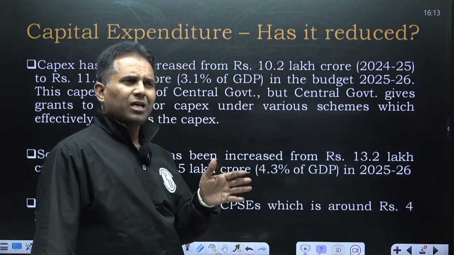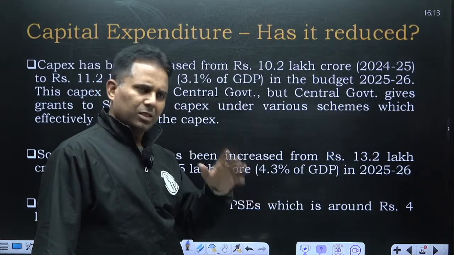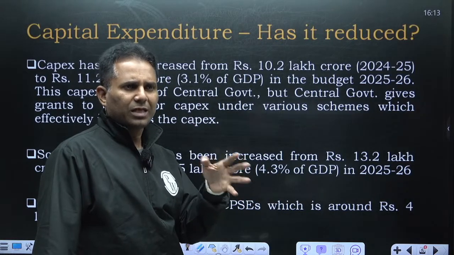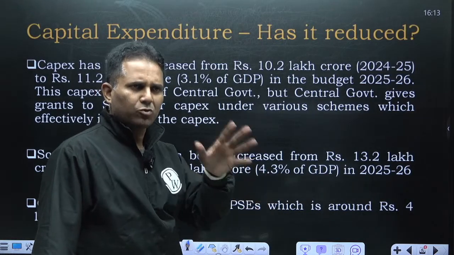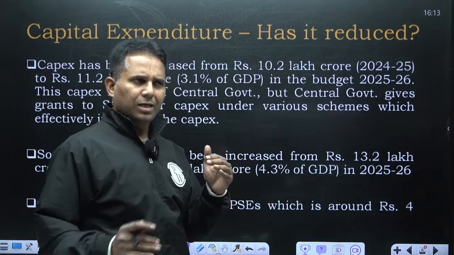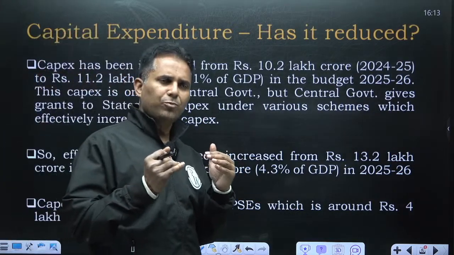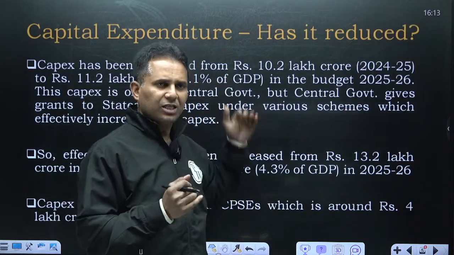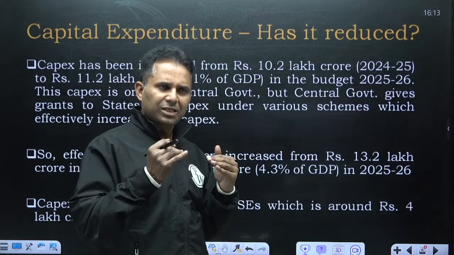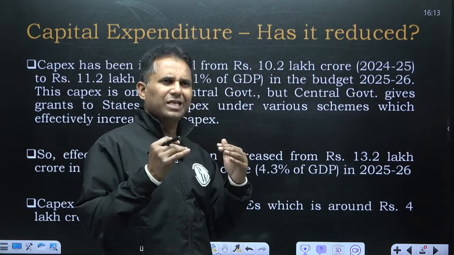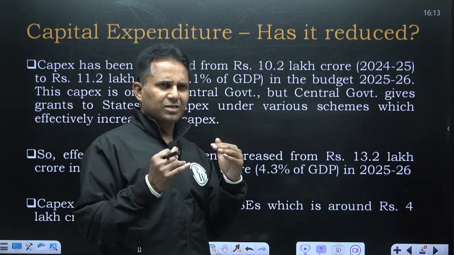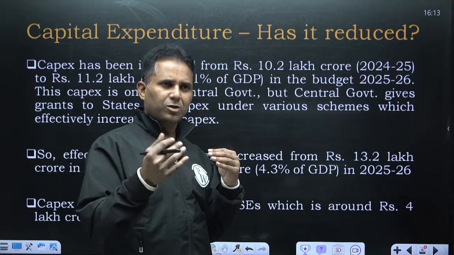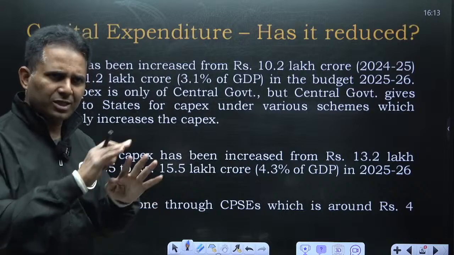That's the reason. And in general also, in the last so many years, our capital expenditure has always been comparatively less as compared to revenue expenditure. So that bar needed to be increased. So government increased the capex from 1.5% to 3% of GDP. Now as a percentage, it cannot keep on increasing. So now it has come to a fair level that we have certain revenue expenditure, we have certain capital expenditure. Each year it may grow normally, but not as compared to what we have seen in the last 4-5 years. It is not going to happen.